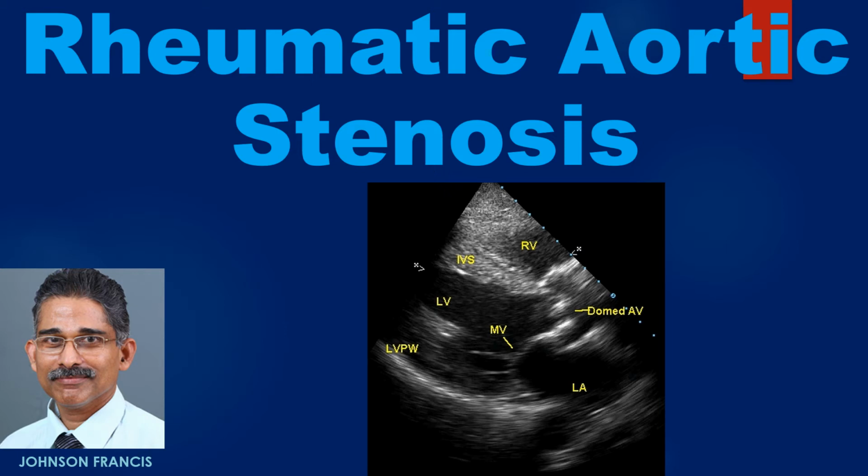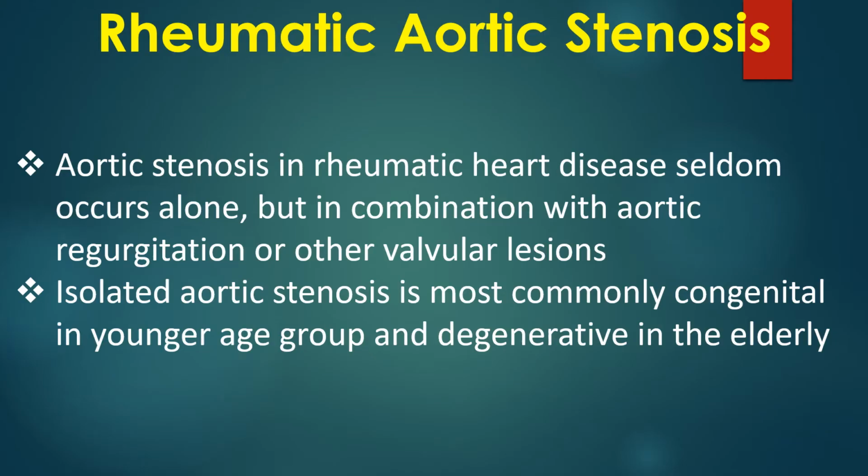Discussion on rheumatic aortic stenosis. Aortic stenosis in rheumatic heart disease seldom occurs alone, but in combination with aortic regurgitation or other valvular lesions. Isolated aortic stenosis is most commonly congenital in young age group and degenerative in elderly.